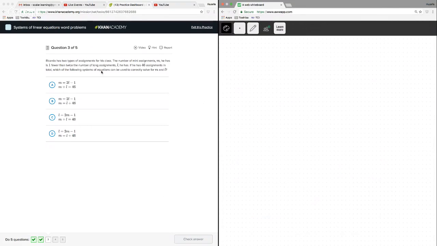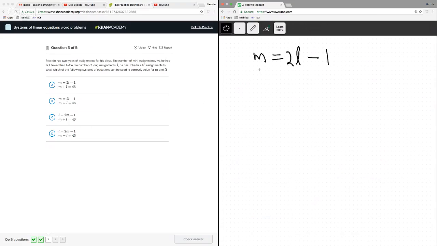Ricardo has 2 types of assignments for his class. The number of mini assignments, M, he has is... again, let's set up the equation right off the bat, setting up the relationship. The mini assignments, M, is 1 fewer than twice the number of long assignments. I'd like to do that with L. There's our first equation. It's just a relationship.